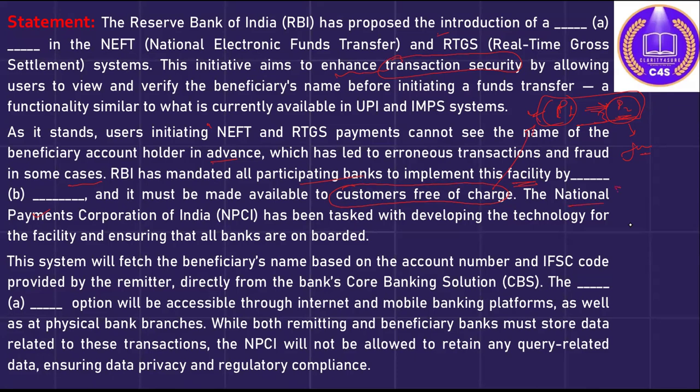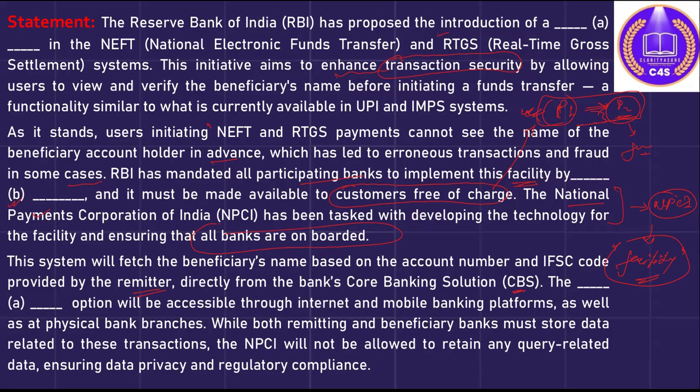So who was given the task? NPCI. It is the responsibility of NPCI to develop this facility, so that all the banks on board, meaning banks facilitating such transactions, will implement this facility by a specific date, which you have to answer as option B. This system will fetch the beneficiary's name based on the account number and IFSC code provided by the remitter, directly from the bank's core banking solutions, CBS.